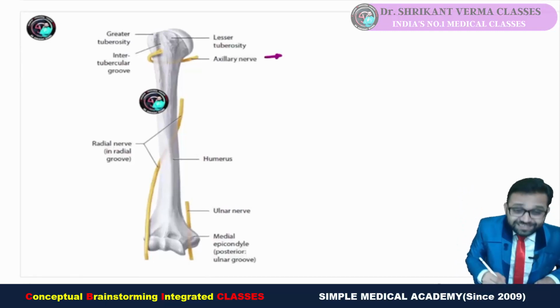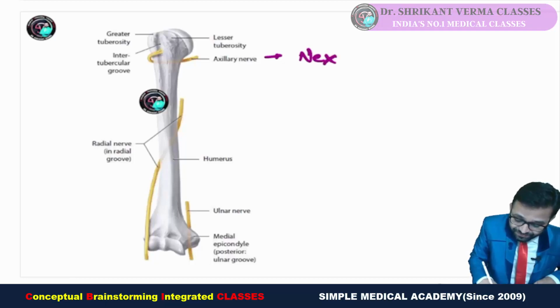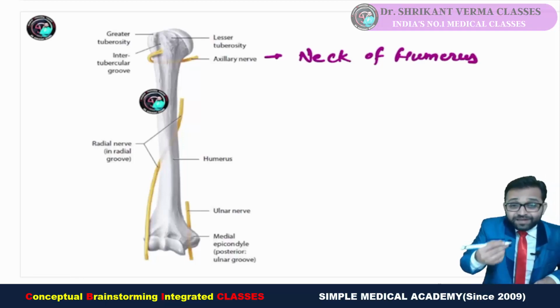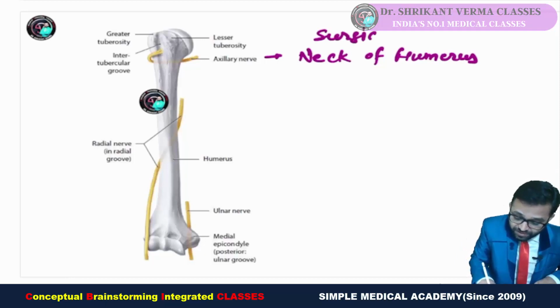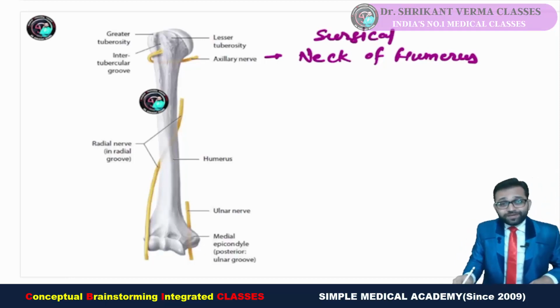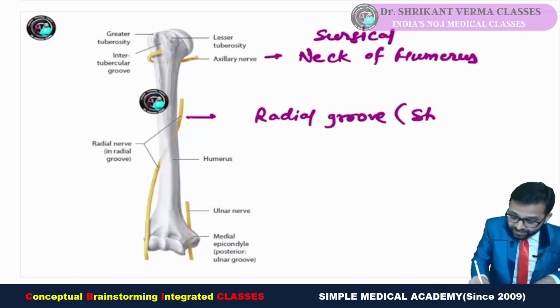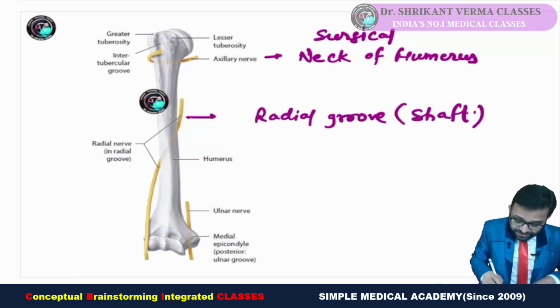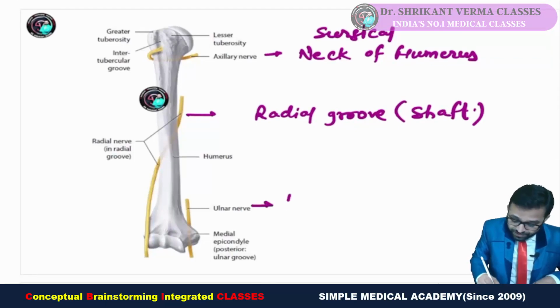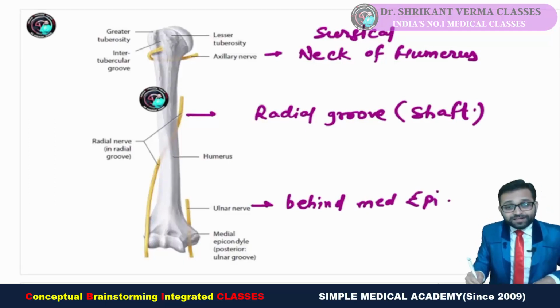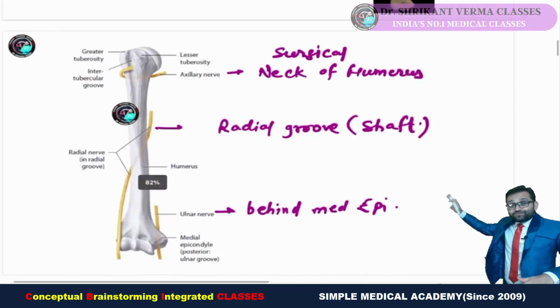See here, the axillary nerve is situated at the neck of the humerus, or in a better way, the surgical neck of the humerus. Next, the radial nerve is situated in the radial groove, at the shaft. The ulnar nerve is situated behind the medial epicondyle. Now integrate all these facts with our ortho.